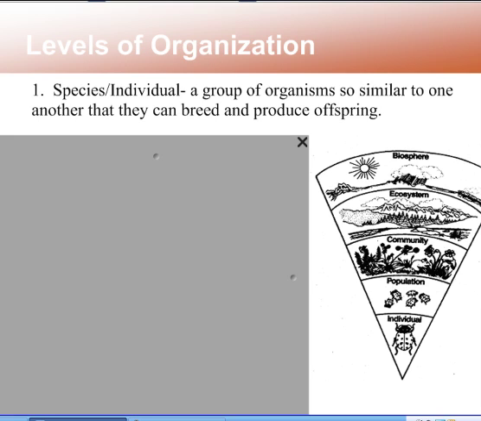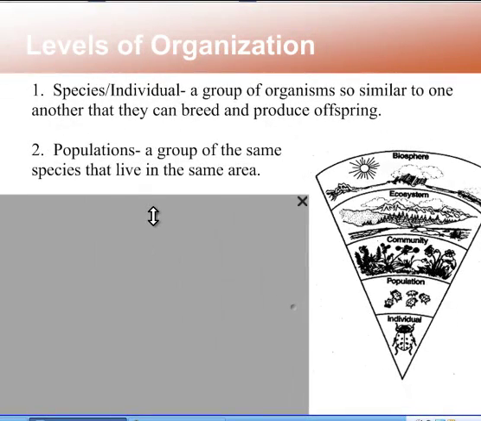There are lots of different levels of organization in ecosystems. The first and most simple is considered a species or an individual. This is considered a group of organisms so similar that they can breed and produce offspring. So an example of that would be one specific type of bug or one specific type of deer, only one specific type of living thing.